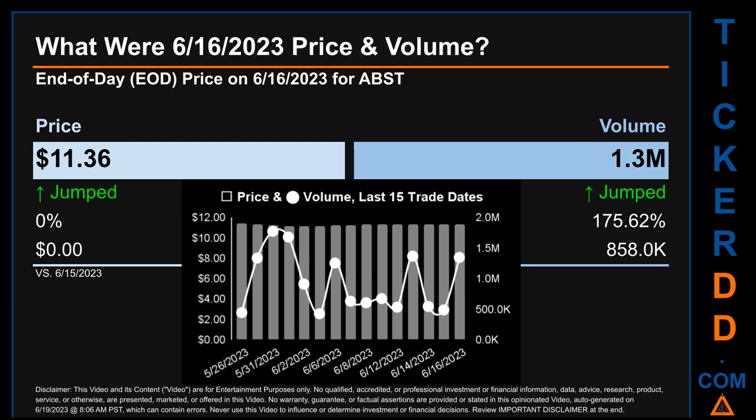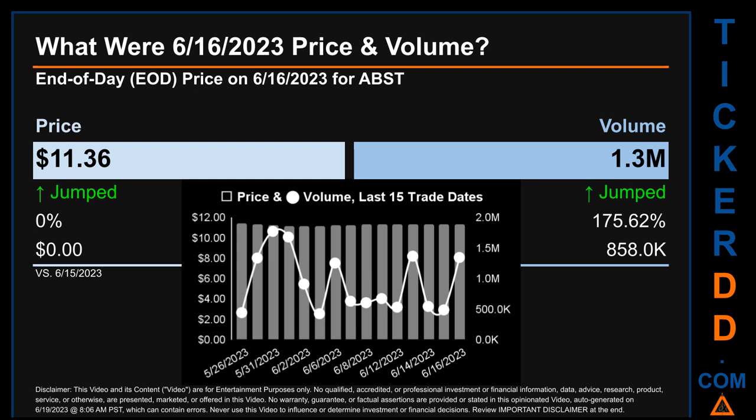What was end-of-day price and volume for ABST? On Friday, June 16, 2023, ABST had an end-of-day price of $11.36 and volume of about 1.3 million. Compared to the previous trading day, the price jumped 0%, gaining $0, while volume jumped 175.62%, increasing about 858,000. The graph shows price and volume for the last 15 trade dates.